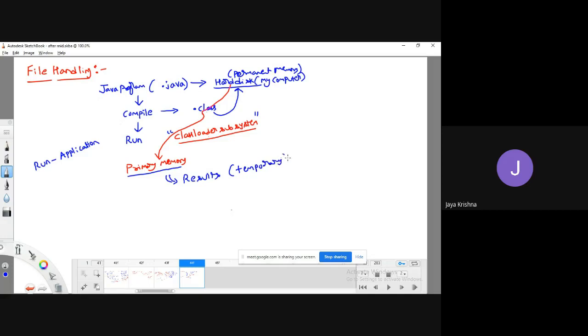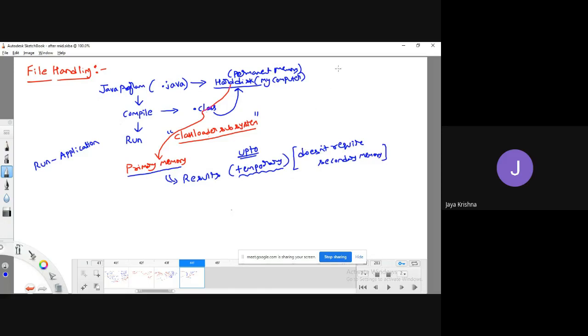That depends again on the type of program that you have written. Generally, up to now, all the programs that you have written run in our main memory. Those results are all temporary, meaning that once we close the program, the data won't be available anywhere. These programs don't require any kind of secondary memory. Guys, I hope you know the meaning of primary memory and secondary memory.